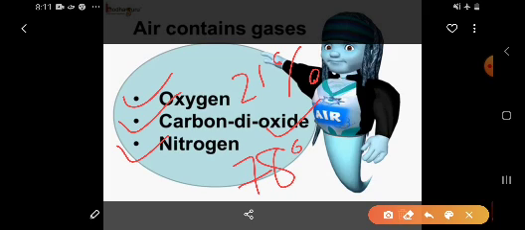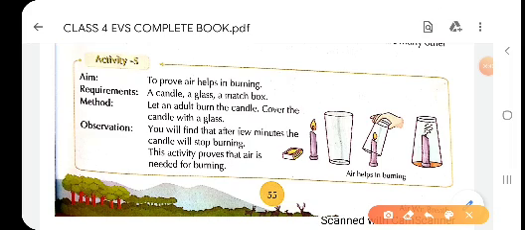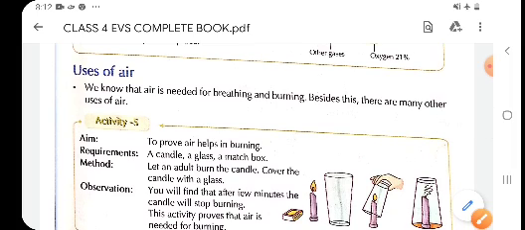Now, coming to the next topic. Our today's topic is uses of air. Children, we have already studied uses of air in the beginning of the chapter, in the introduction, but here we are going to read uses of air in detail. We know that air is needed for breathing and burning. As we have studied, air is very important, as all living beings breathe in air.